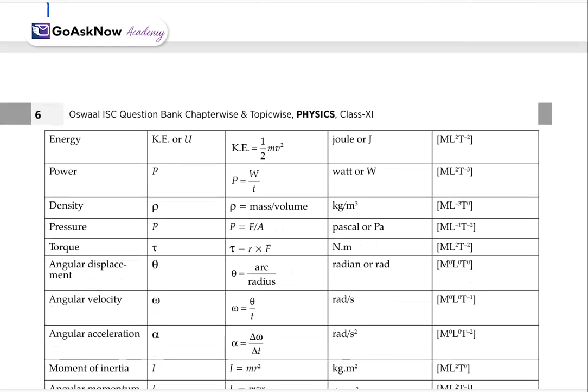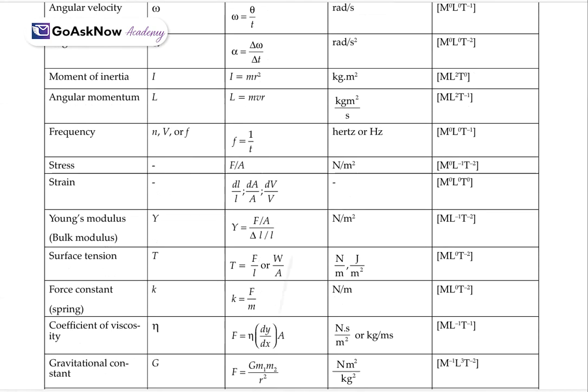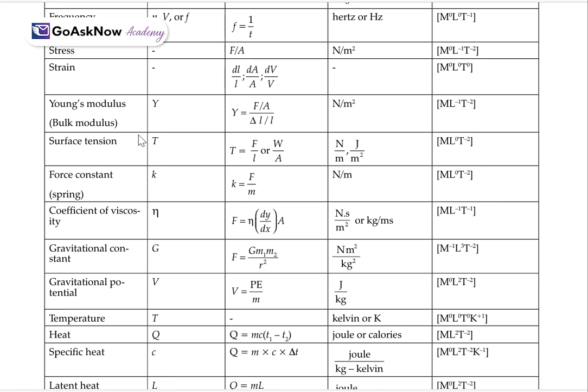Okay. So, this table is very pivotal, playing a pivotal role in this chapter. Like we have different quantities: energy, power, density, pressure, torque, displacement. With the help of this, we can easily derive the dimensional formulas as well. See, Young modulus, which can also be used in the experiment as well. Surface tension, force constant, coefficient of viscosity, gravitational constant, gravitational potential, temperature, heat.